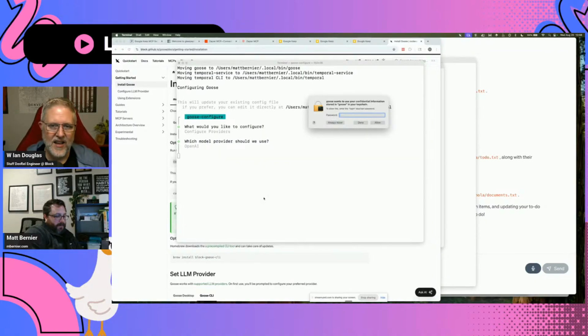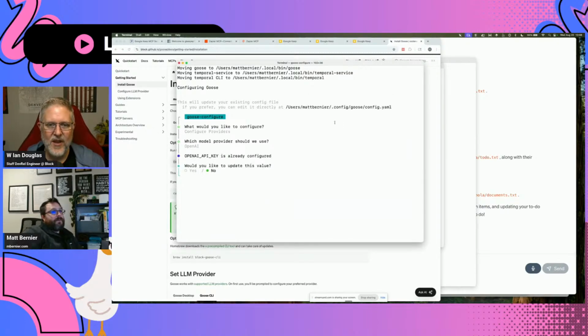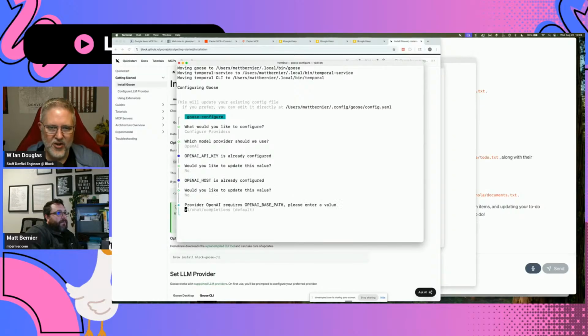Perfect. And it'll ask, so what you want to do here is type in your laptop password and then say always allow. Oh, always allow. Oops. Yeah. Otherwise, it'll keep prompting you for that password. I'm just so used to hitting enter on everything. Yep. And say no on this. So we don't want to update the key. We don't want to update the host. And you can just hit enter on this for the default.